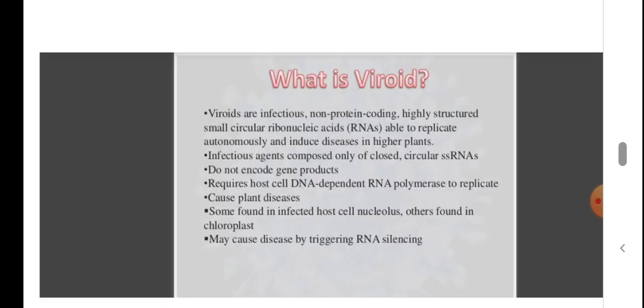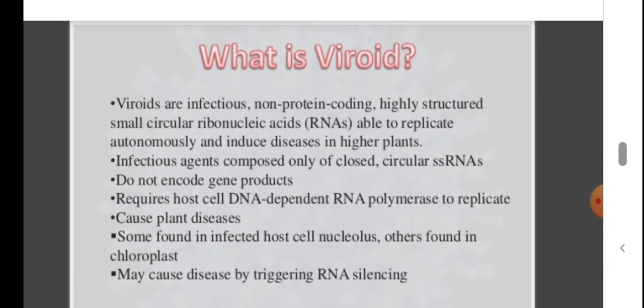So what is a viroid now? Viroids are something else. They are actually subviral particles. Viroids are not a virus at all. Subviral means smaller than a virus. These viroids are infectious particles and they are non-protein coding. They won't code for any proteins, and they are just RNAs. Just a piece of RNA acting as an infectious agent is known as a viroid.